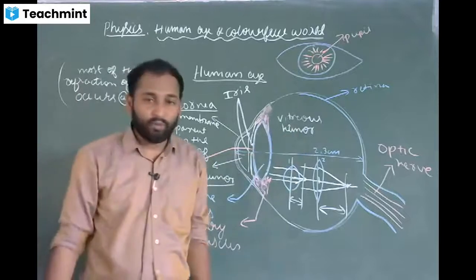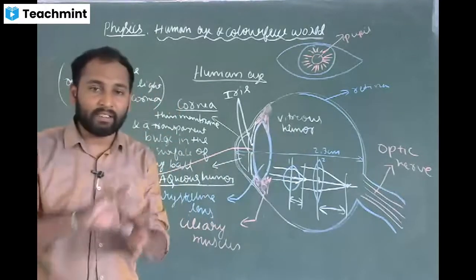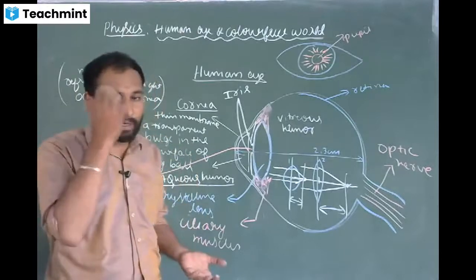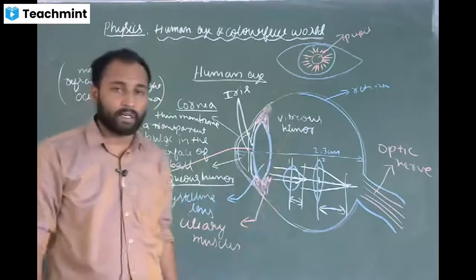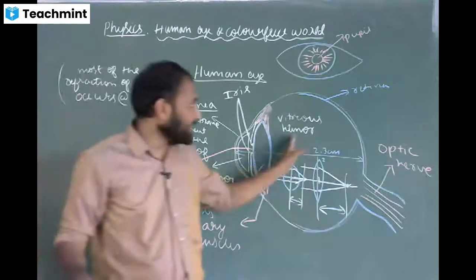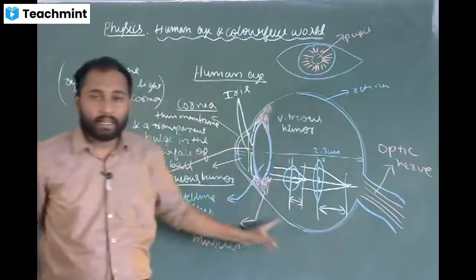And next comes the vitreous humor. Vitreous humor maintains the structure of the eyeball. The white part all around, that is what the vitreous humor is. It maintains the structure of the eyeball. After the vitreous humor, we have the retina.